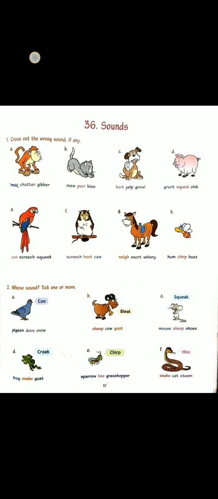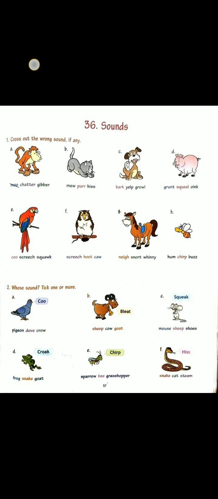Next, the picture of a parrot. Parrot can screech, parrot can squeak, but parrot can't coo. So cut coo from there. Next picture is owl. The options are screech, hoot, cow. Owl can screech and hoot, but owl can't cow. Okay? So cross out cow.